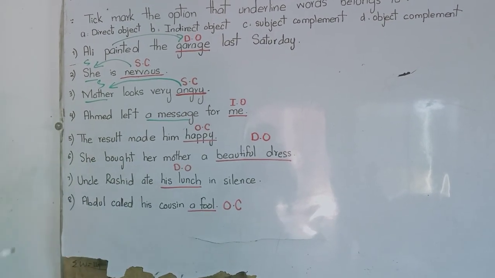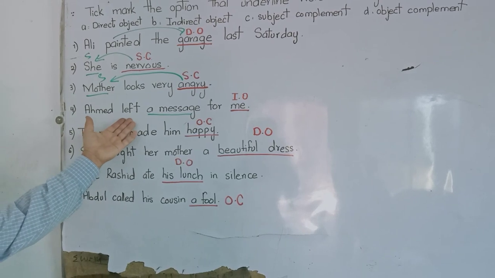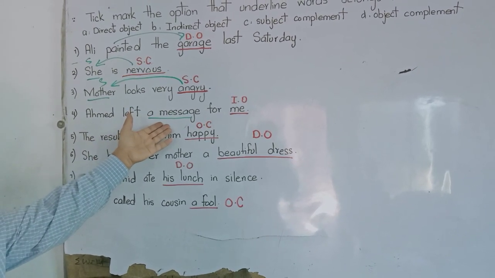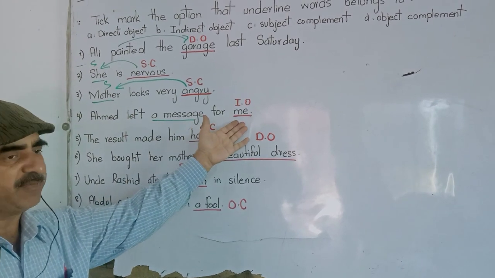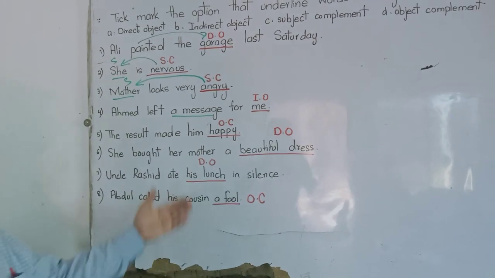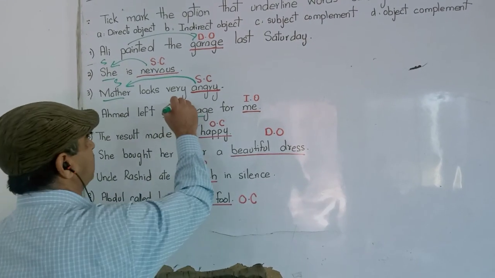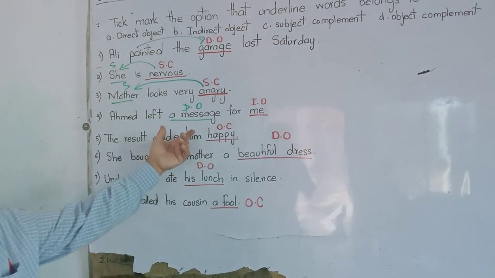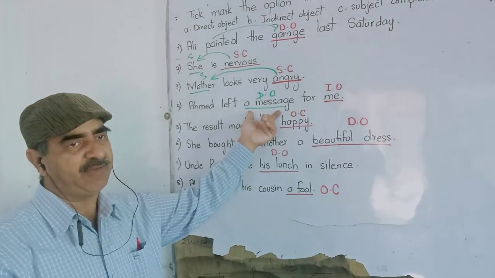The action of leaving is received by a message first and then received by me later. That's the reason message is a direct object, because the action of leaving is directly affecting the message.